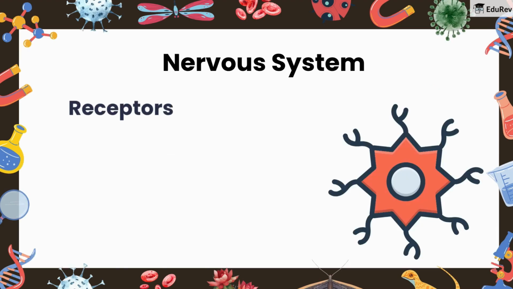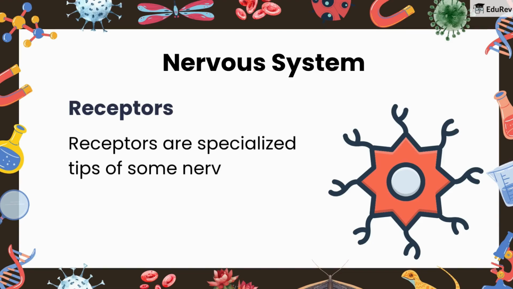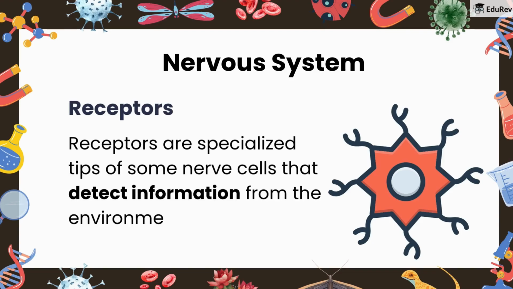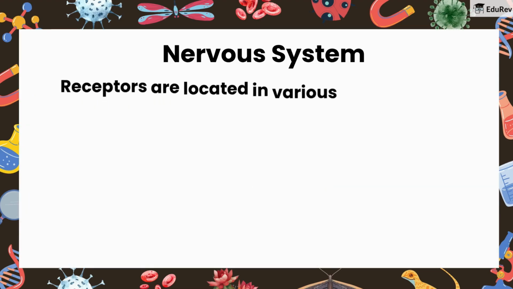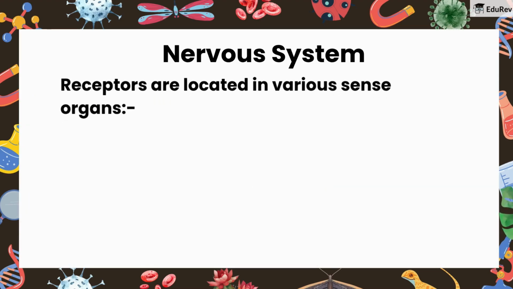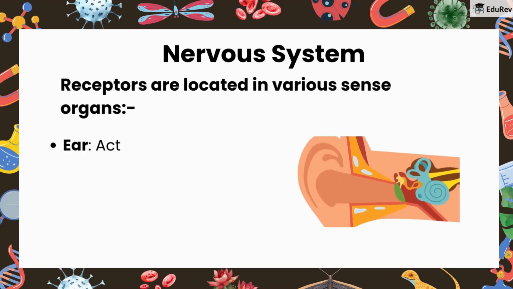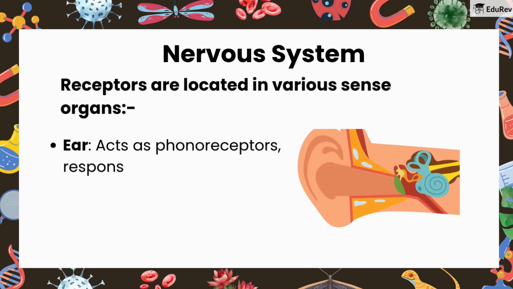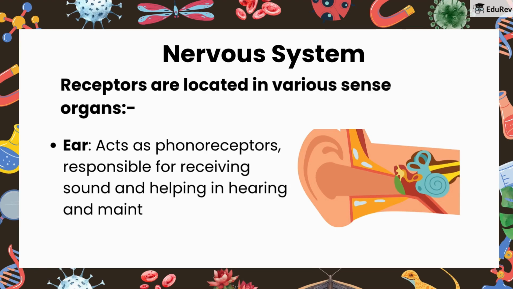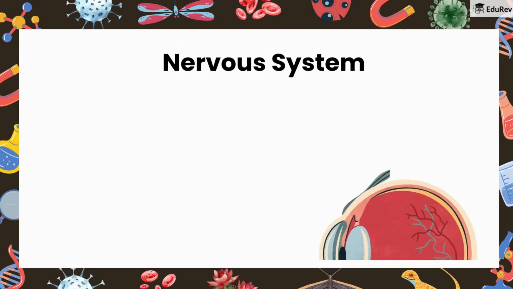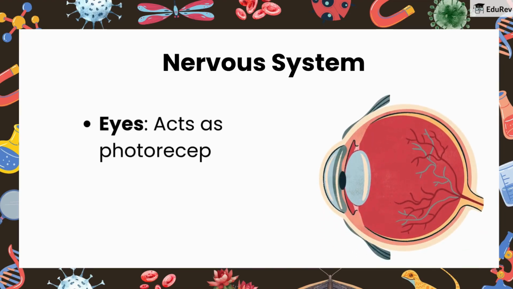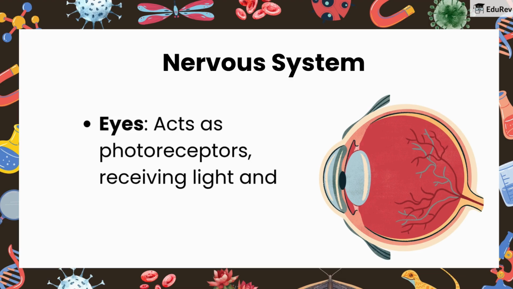Receptors. Receptors are specialized tips of some nerve cells that detect information from the environment. Receptors are located in various sense organs. Ear acts as phonoreceptor, responsible for receiving sound and helping in hearing and maintaining body balance. Eyes act as photoreceptors, receiving light and facilitating vision.